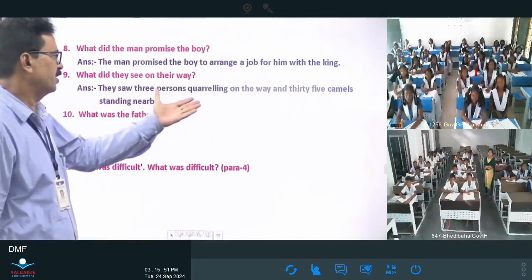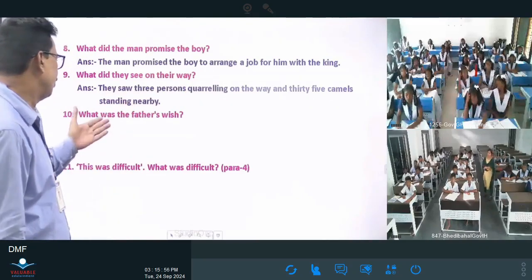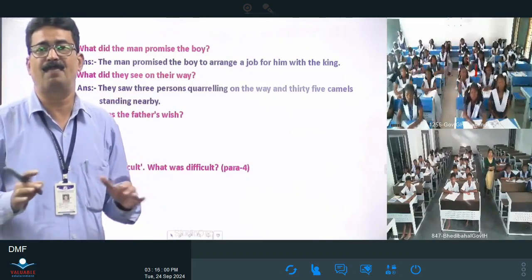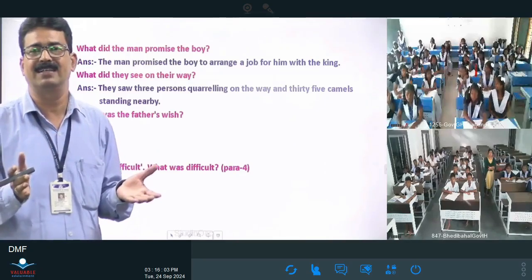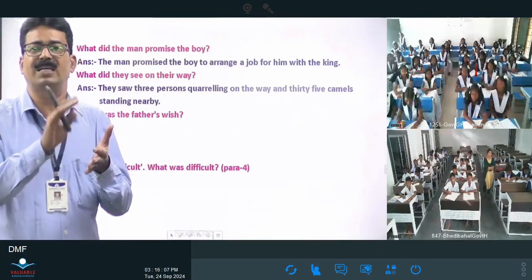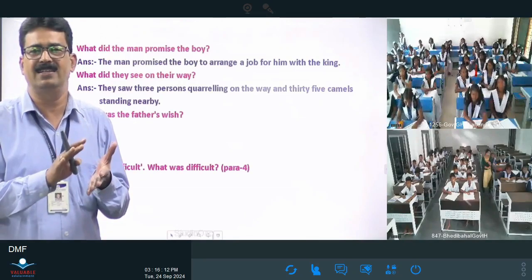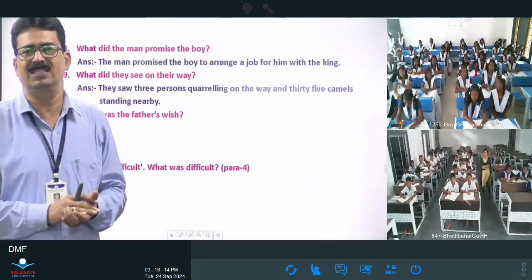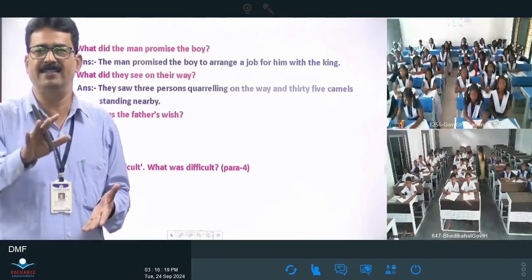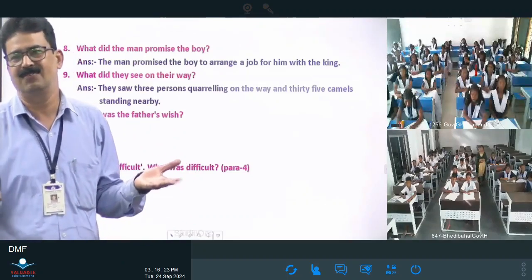They saw 3 persons quarreling on the way and 35 camels standing nearby. And what was the father's wish? The will of the father: the first son will get half of those 35 camels. The second son will get 1/3 of the 35 camels. And the youngest son will get 1/9 of those 35 camels. So this is all about the wish of his father.